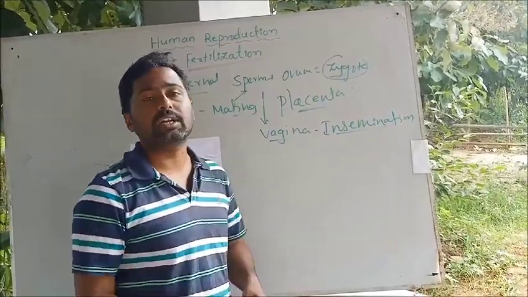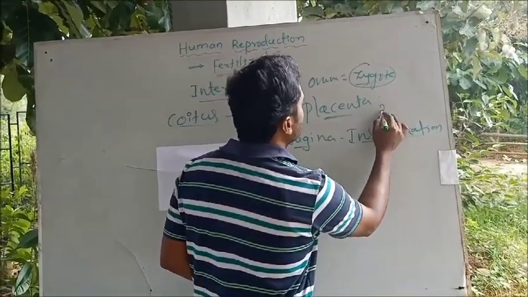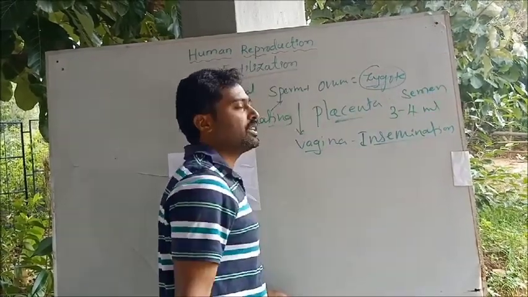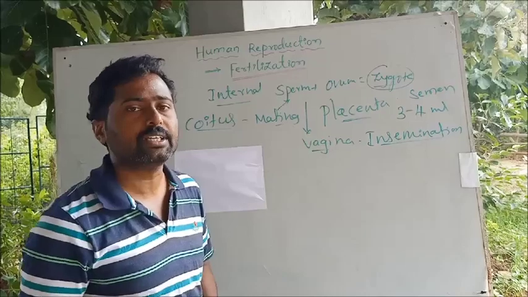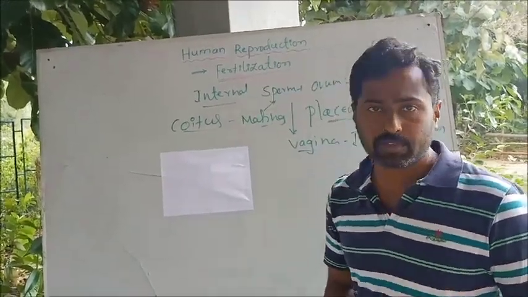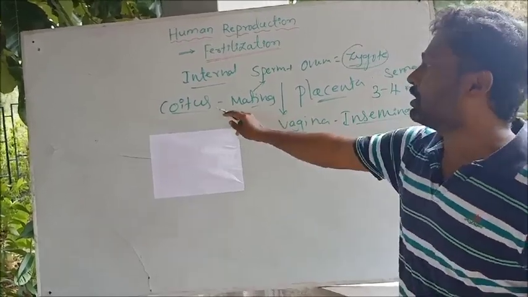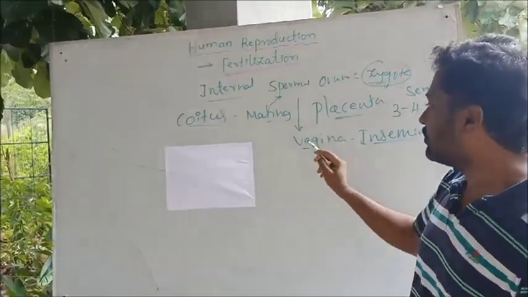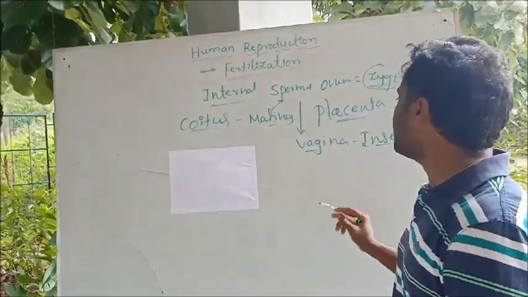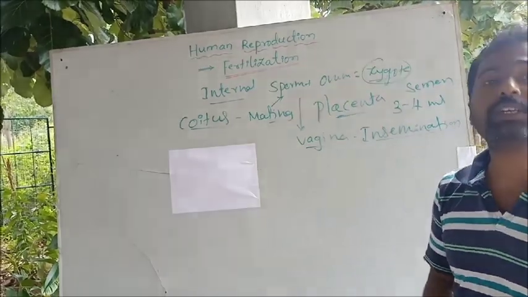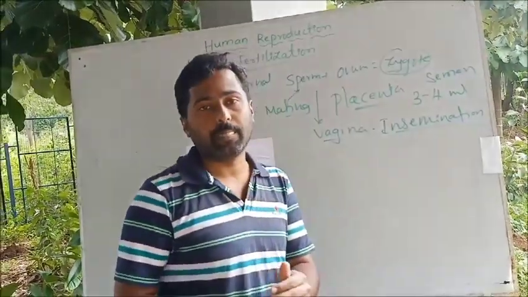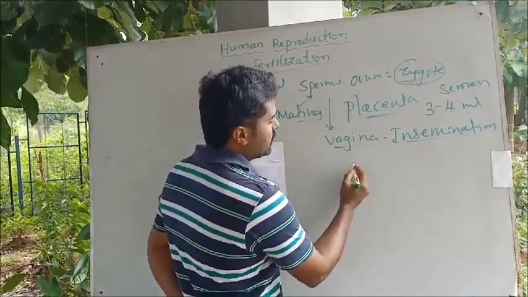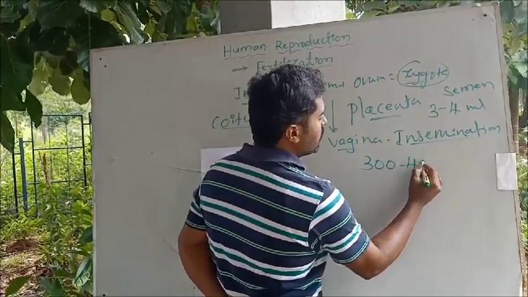See, during a single ejaculation, a male can release up to 3 to 4 ml of semen. You know what is semen? Semen is a mixture of sperm and the fluid secreted by the accessory glands found in the male reproductive system. So during copulation, the male releases the semen inside the vagina, and that process is called insemination. A single ejaculation nearly consists of 300 to 400 million sperms.